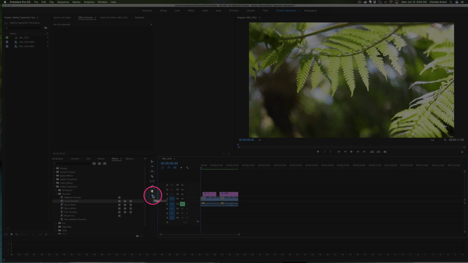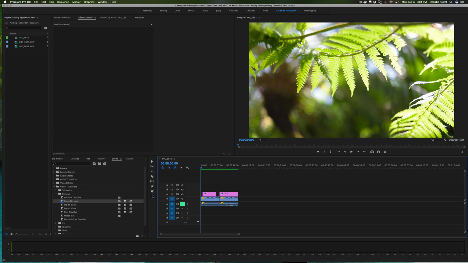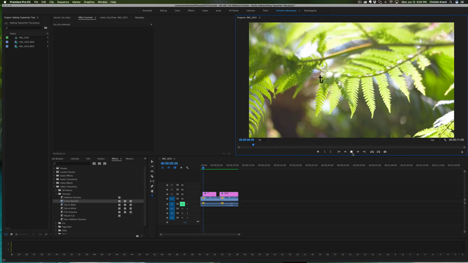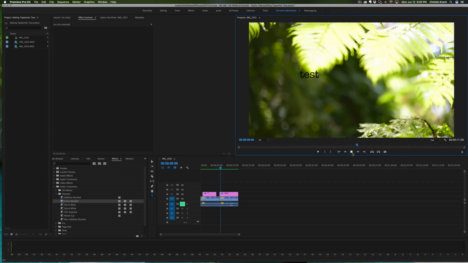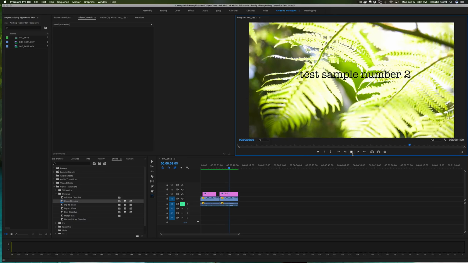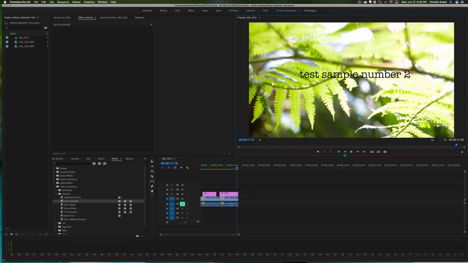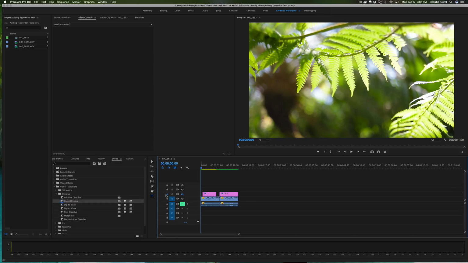Both of these can be used to create any kind of effect and animation, and it's making animation directly in Premiere Pro a lot more obtainable and so much easier to do. So to start, I'm going to show you a couple samples of the typewriter effect. One is showing just letter by letter, and then the second is word by word. Okay, there you have it. So to start off, I'm going to go ahead and close those and make them disappear.